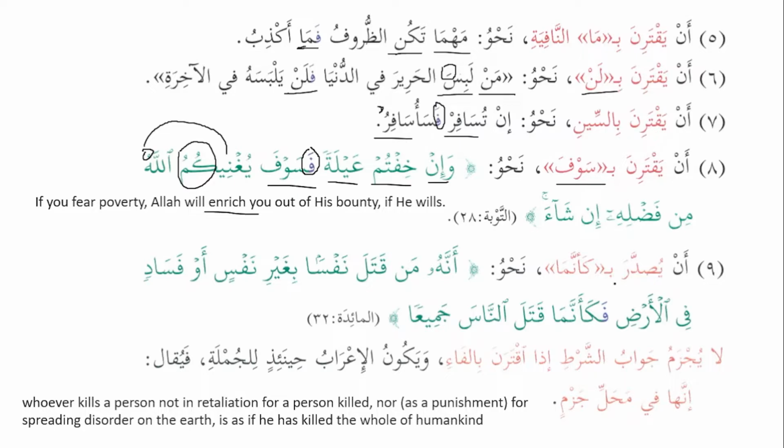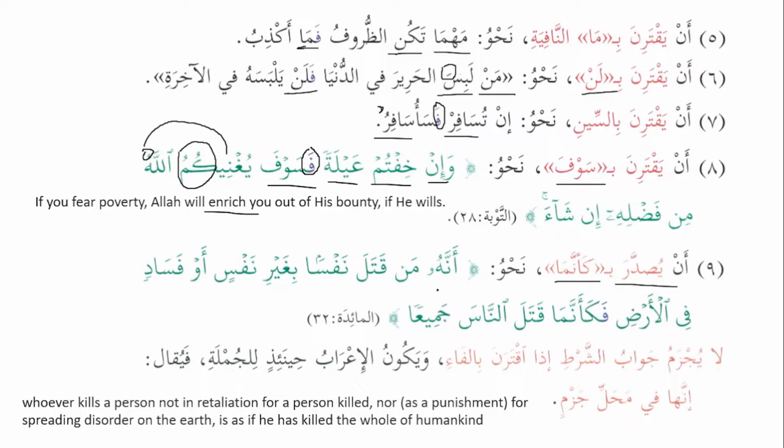أن يصدر كأنما, or be كأنما. When كأنما comes as jawab shart, then again صدر يصدر تصديرا, which means to come in front. So whenever كأنما comes, then fa comes before كأنما.